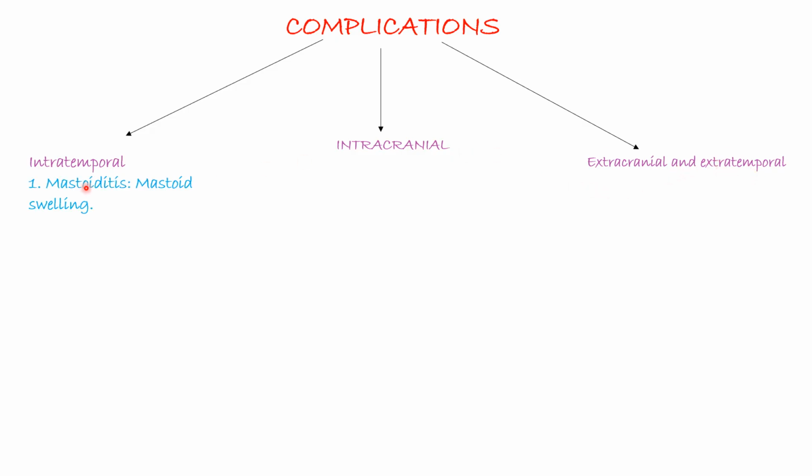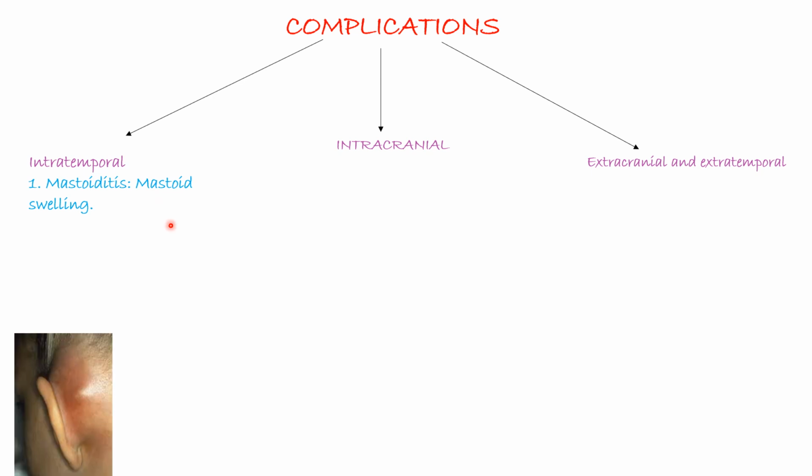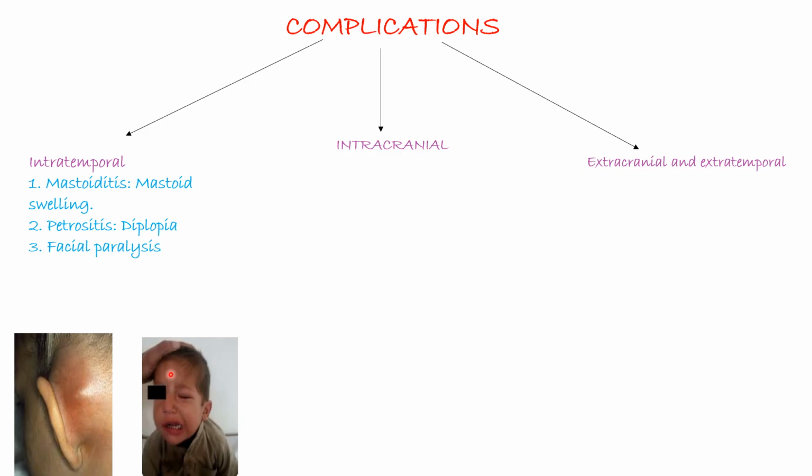So in intratemporal, you can have mastoiditis, that is the infection of the mastoid, and this will result in swelling of the mastoid. You can also have petrositis, and this will result in diplopia. And then you can also have facial paralysis. This is when you affect the facial nerve, and you can see this patient presented with facial paralysis.